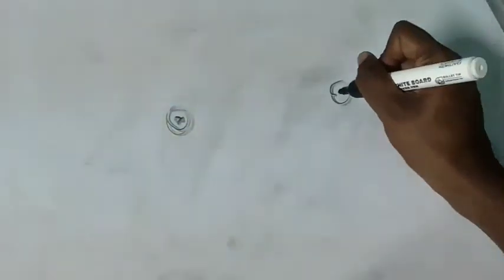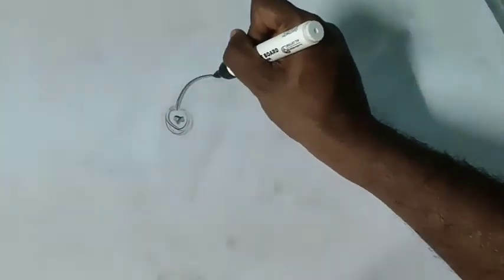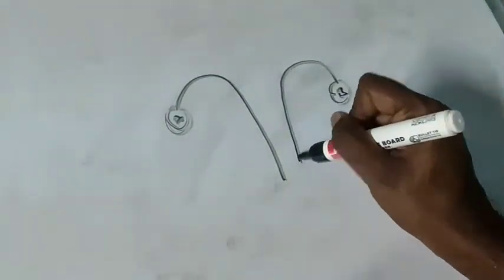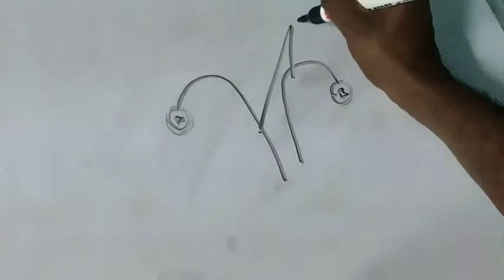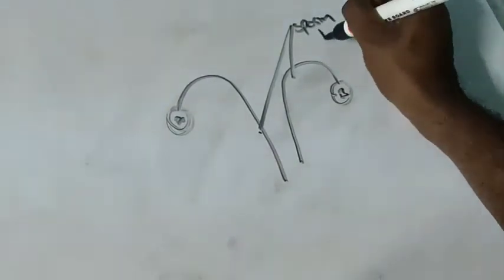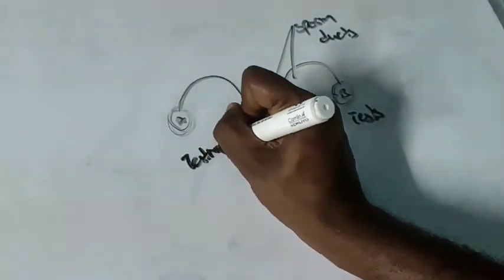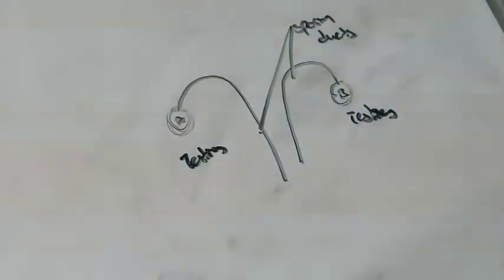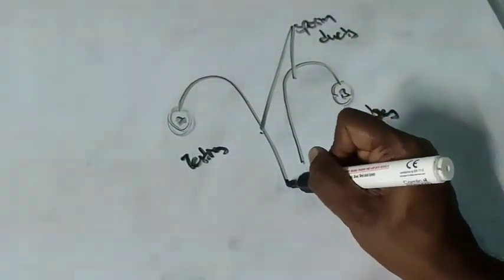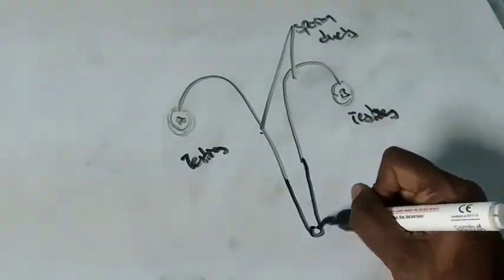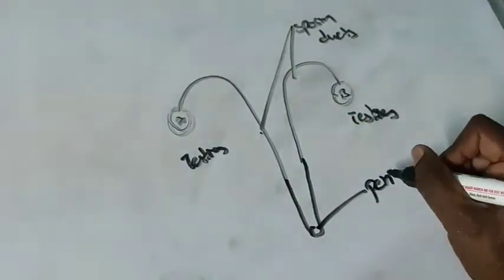Here I am having testis 1, and this is testis 2. So this is testis A, testis B. Two testes are there, and these two testes are joined by sperm ducts. These two are sperm ducts, and these sperm ducts open into the outer opening, which is known as the penis.